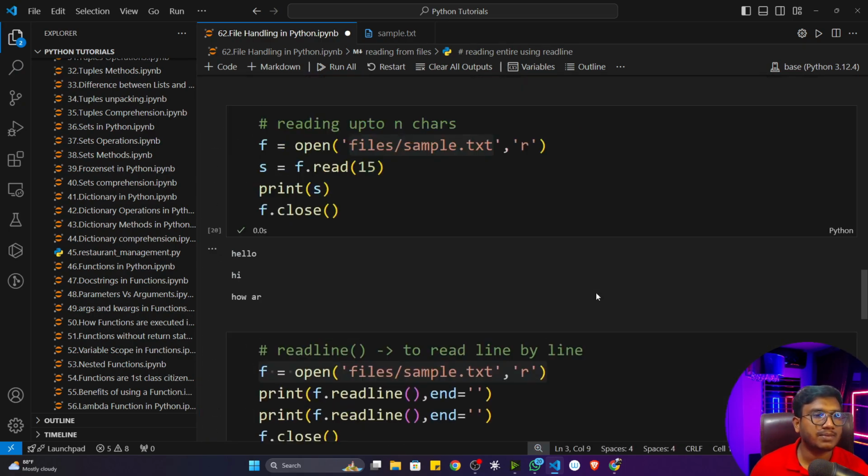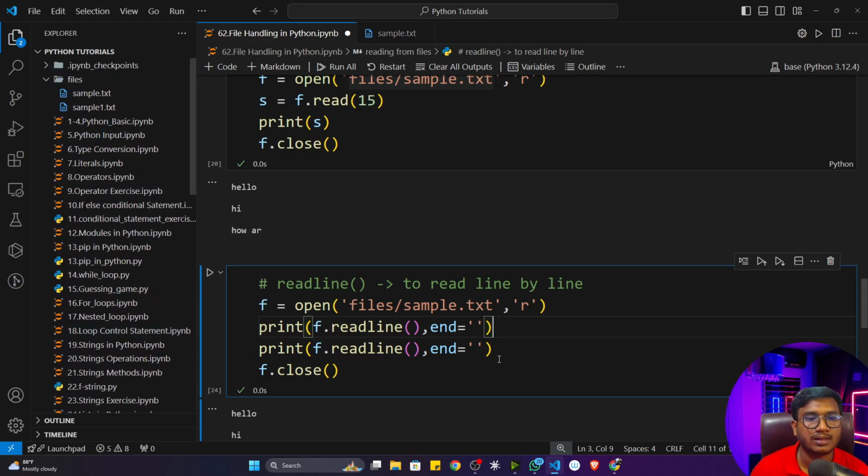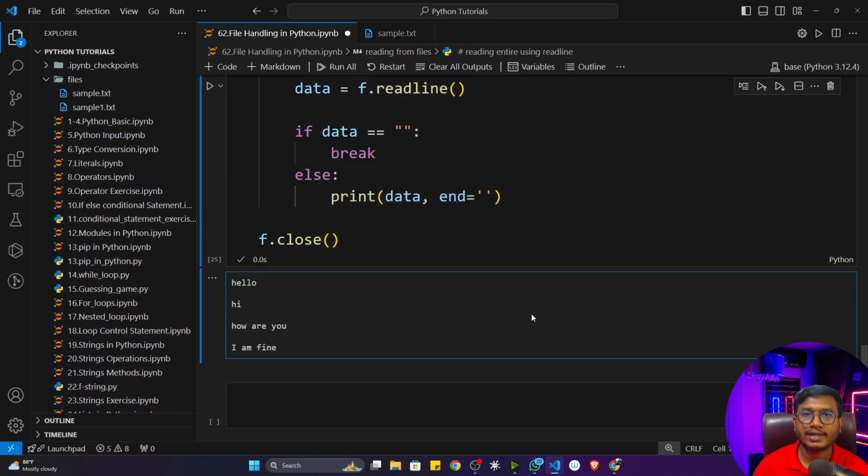So these are some basics of file handling operations we can perform. If I have a file, I can read it and write in that file. If I don't have that file, I can also create it with the help of Python. Apart from that, there are some more concepts we'll be learning in file handling. In the next video, we'll be learning another new topic of file handling.